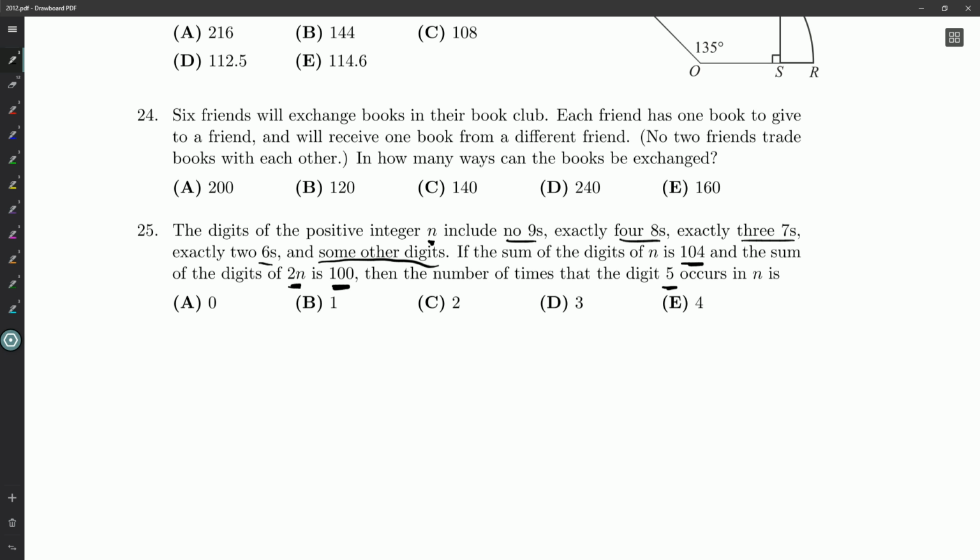Okay, this is interesting. So, how is the sum of the digits of n related to the sum of the digits of twice n? Let's think about this for a moment. Let's just look at some simple things. They mention an 8. The sum of the digits of 8 is 8, but 2 times 8 is 16, so that'd be 7. One of the digits there is 1 plus 6, 7.